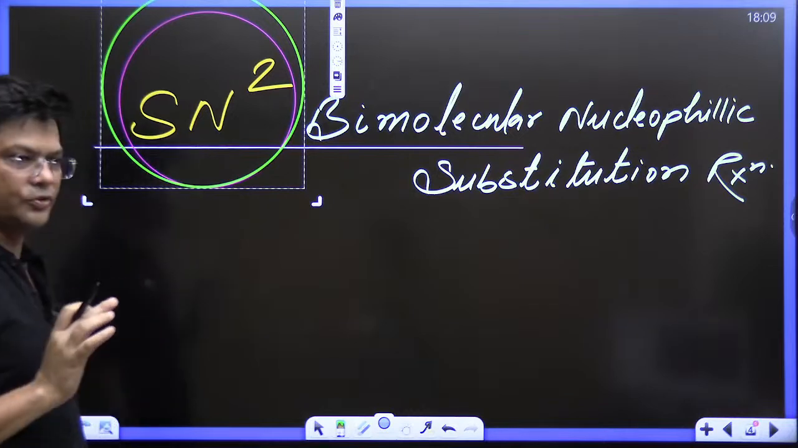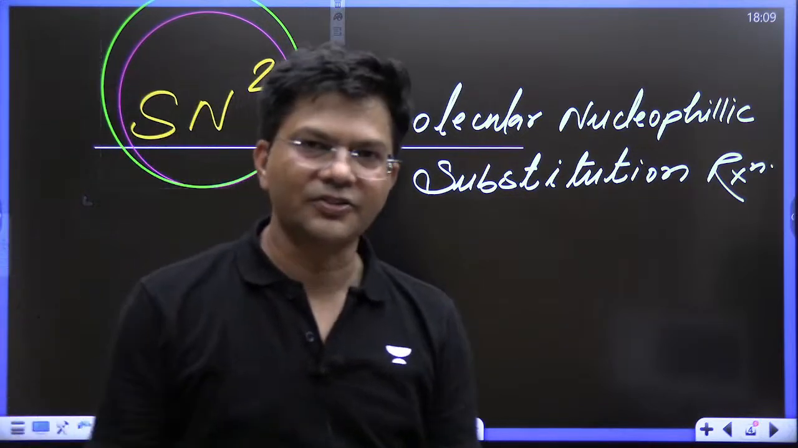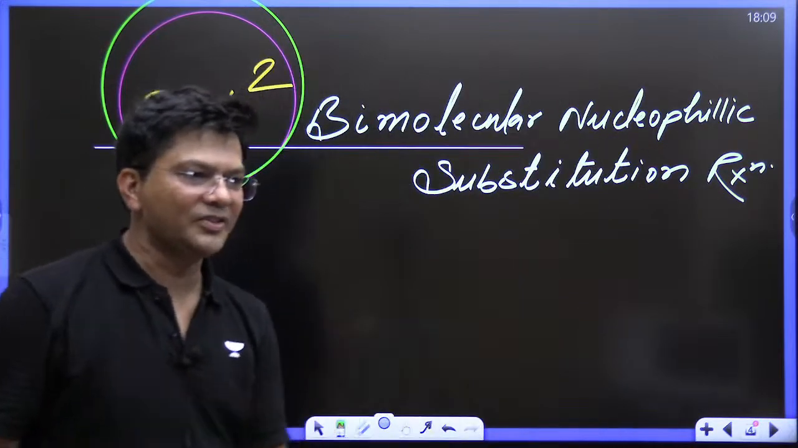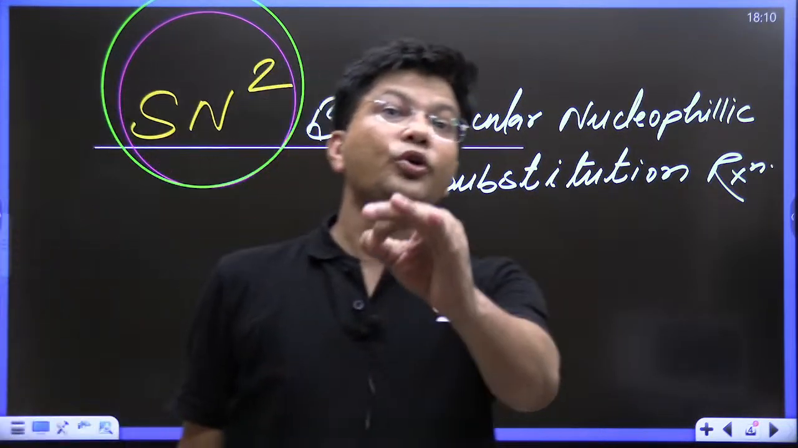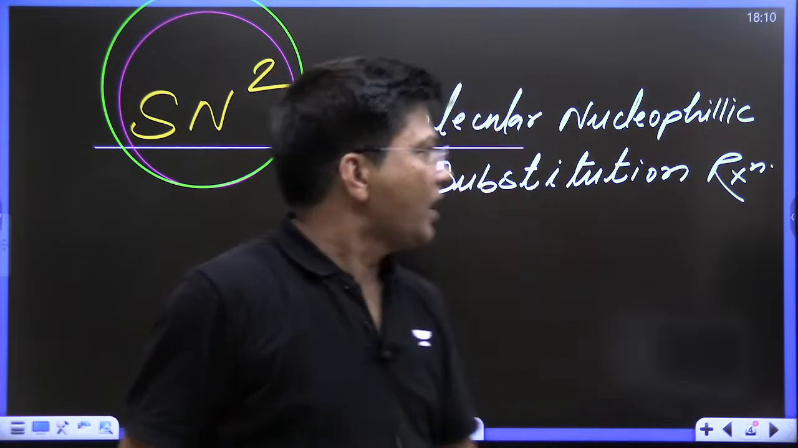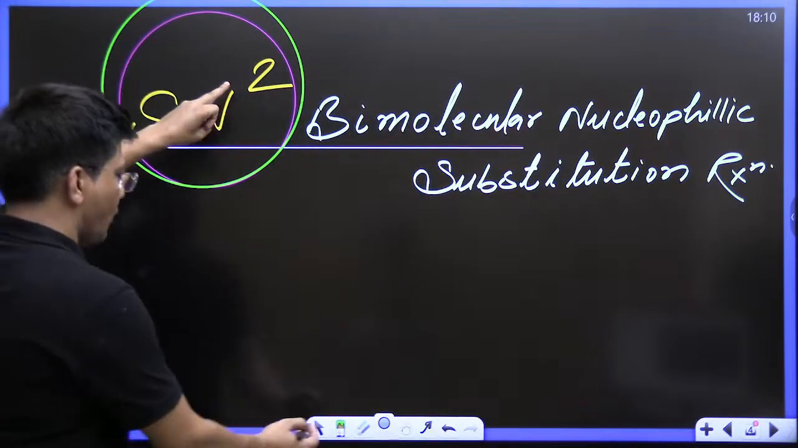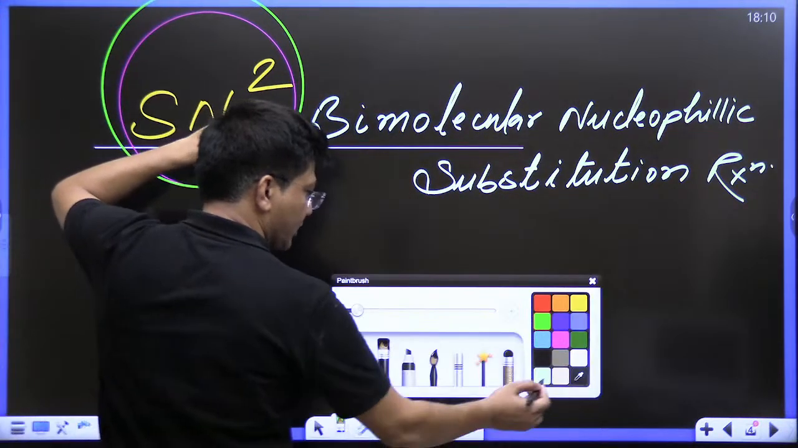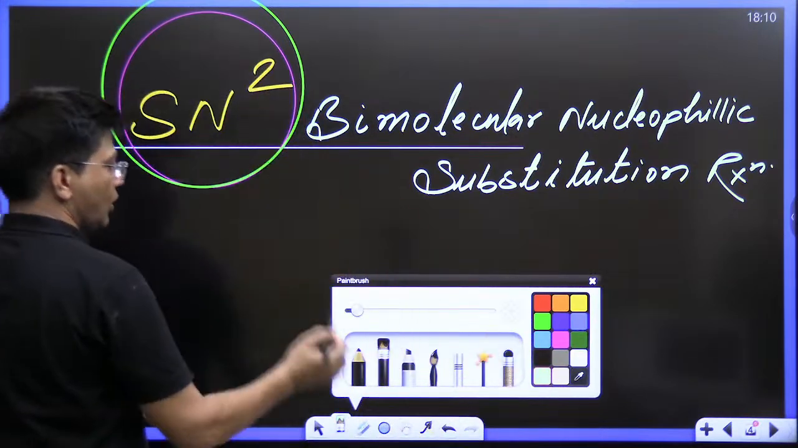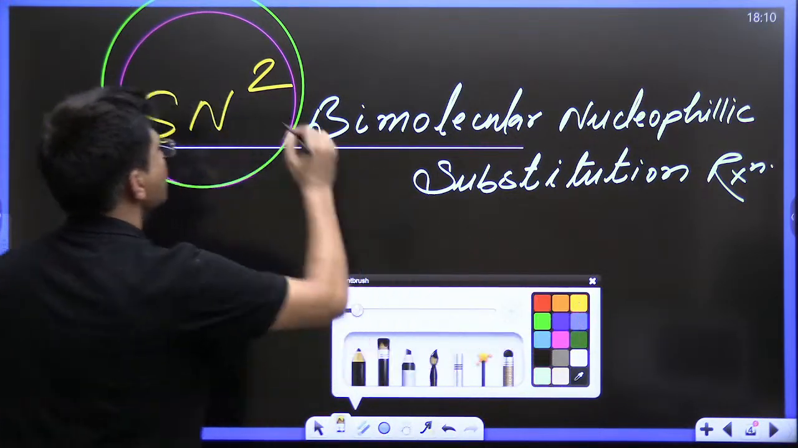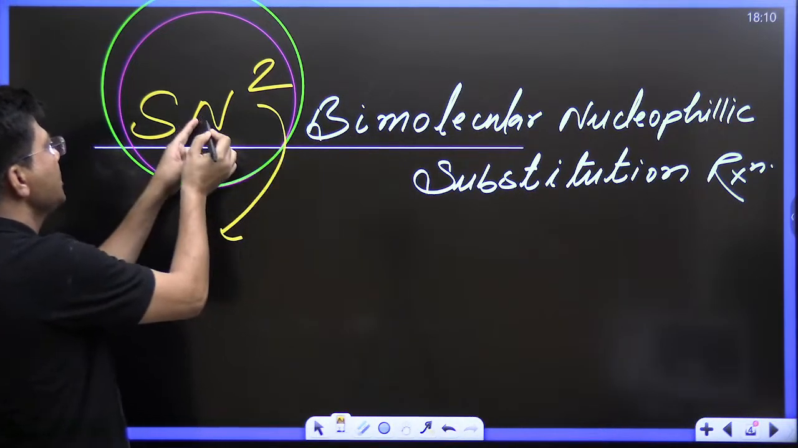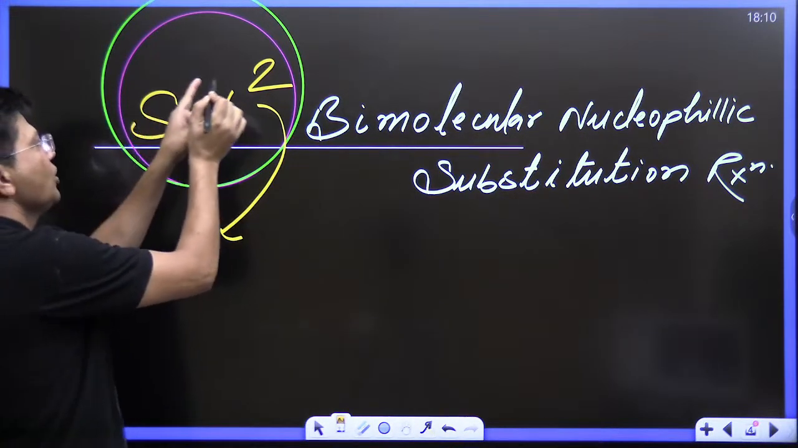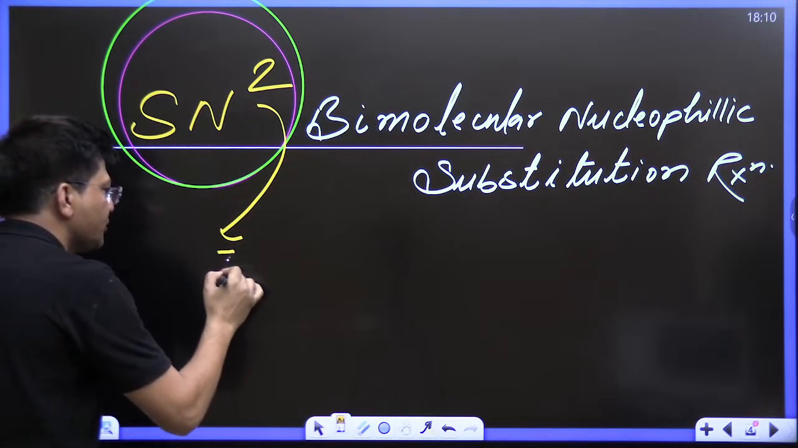This is your SN2 reaction. So kids, let's start this SN2 reaction. No need to cram, just try to understand. This 2 stands for bimolecular. So 2 means bimolecular. This is bimolecular nucleophilic substitution. Now 2 means this reaction follows